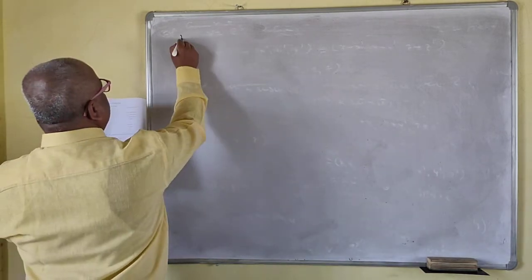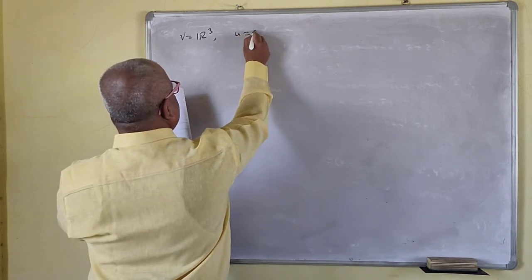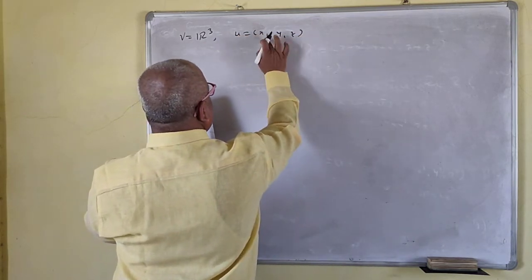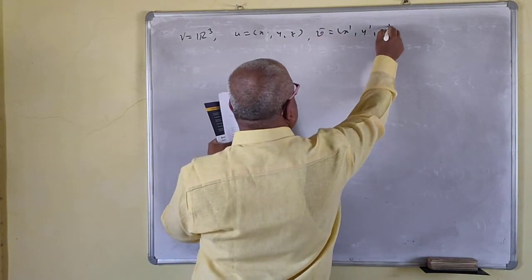Suppose V is equal to R3. u bar is equal to (x, y, z). v bar is equal to (x prime, y prime, z prime).